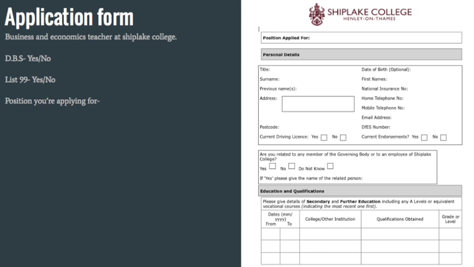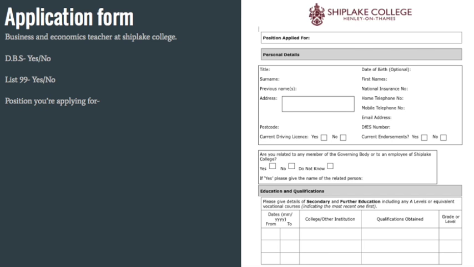Other parts of the application form are title, surname, and previous names, and also address, postcode, driving license, date of birth, first names, national insurance number, home telephone number, mobile number, email address, DFES number, and current endorsements. Also, they'll ask you if you know any of the governing body or an employee of Shiplake. They ask you this so that you don't get an unfair advantage over other people that may be applying for the job.